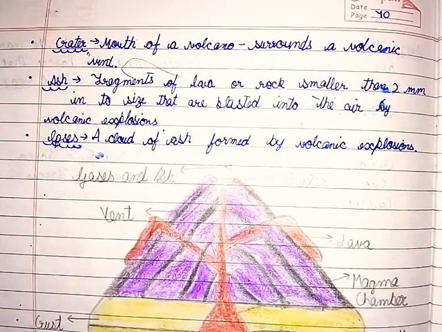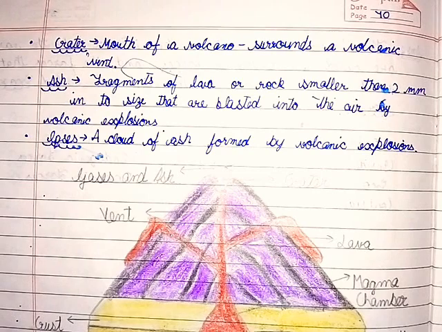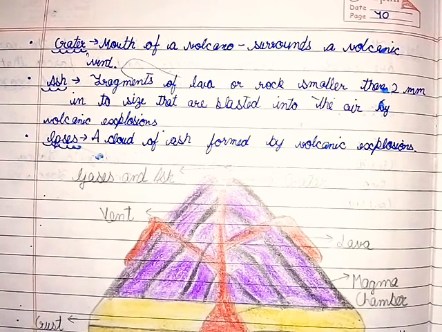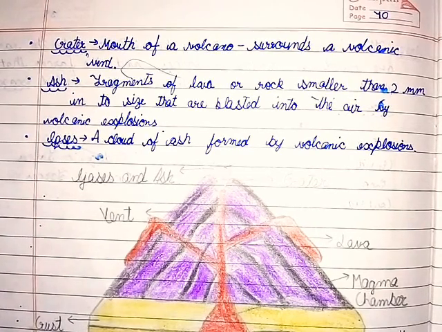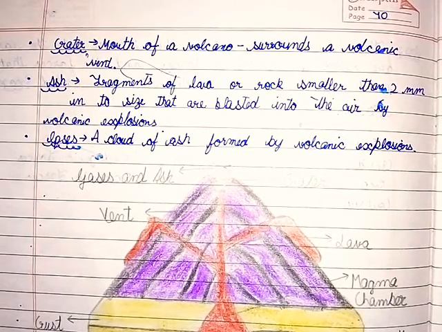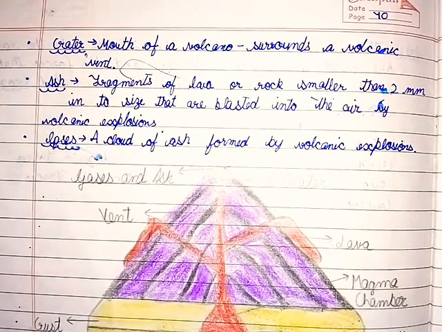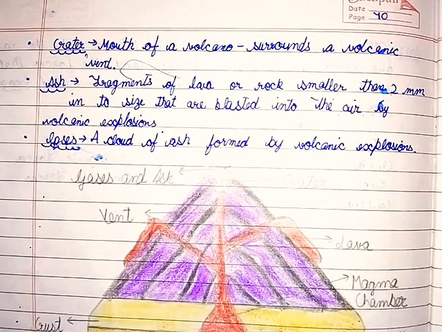Crater: mouth of a volcano that surrounds a volcanic vent. Ash: fragments of lava or rock smaller than 2 mm in size that are blasted into the air by volcanic explosions.